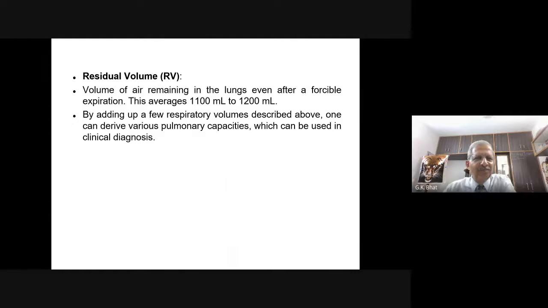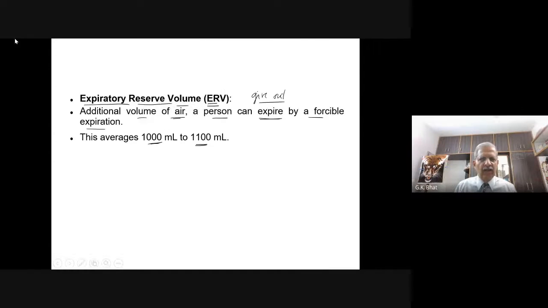Okay. Now there is the term residual volume, known as RV. It is the volume of air remaining in the lungs even after a forcible expiration. You have taken in air, normal breathing, then ERV, the expiratory reserve volume, by which you have forcibly sent air out.